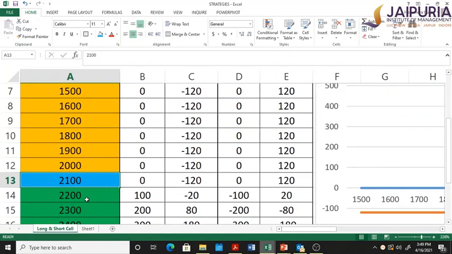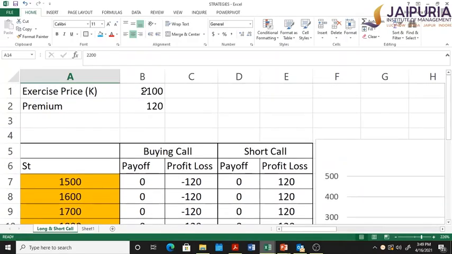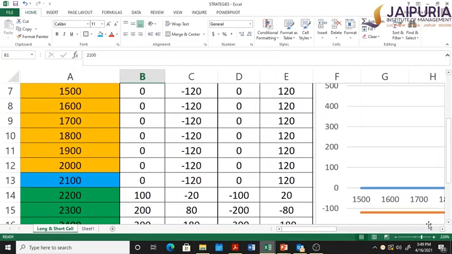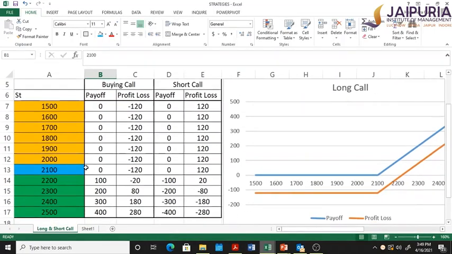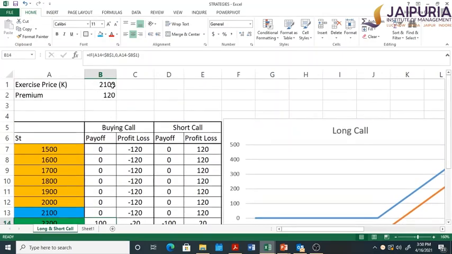At 2200 rupees, if the price reaches 2200 rupees, he will definitely exercise the call option because he has a right to buy at 2100 rupees, whereas in the market it is at 2200. He will have a positive payoff. How have I computed the payoff? 2200 rupees is the price, whereas the exercise price is 2100 rupees.